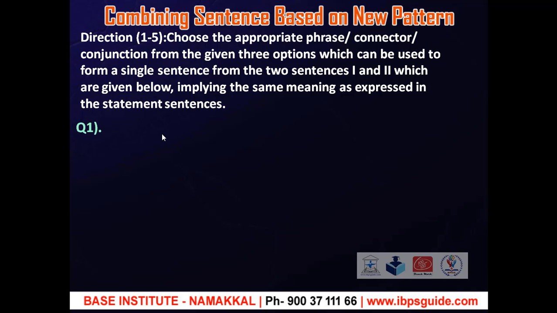Okay, first question, first sentence. The president failed to explain the cause of the crisis. So the sentence is in negative form. That is, the president was not able to explain the cause for the crisis.